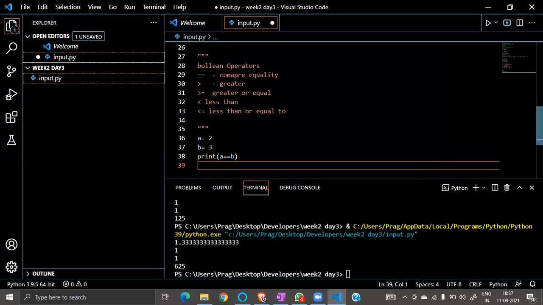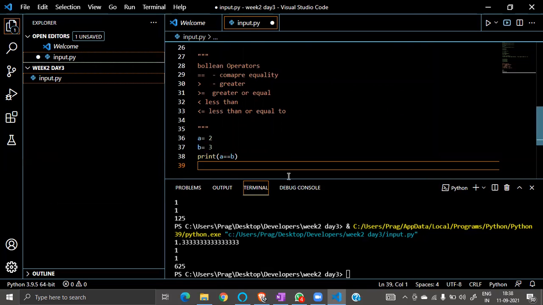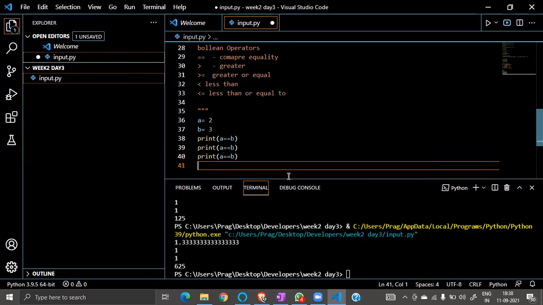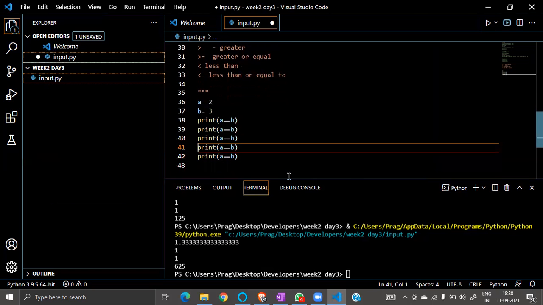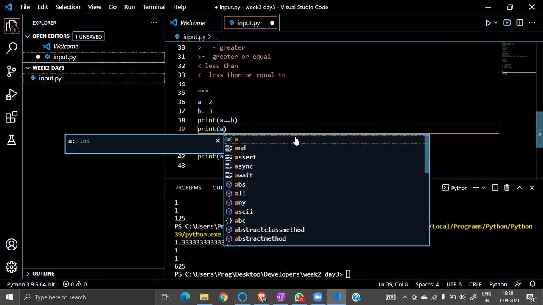Let's do the same for everything. I will just copy without wasting time, because time is money. It's almost 4 minutes left to end this meeting, so I will try to cover these operators. There are logical operators we will see in the next lecture after 4 minutes.